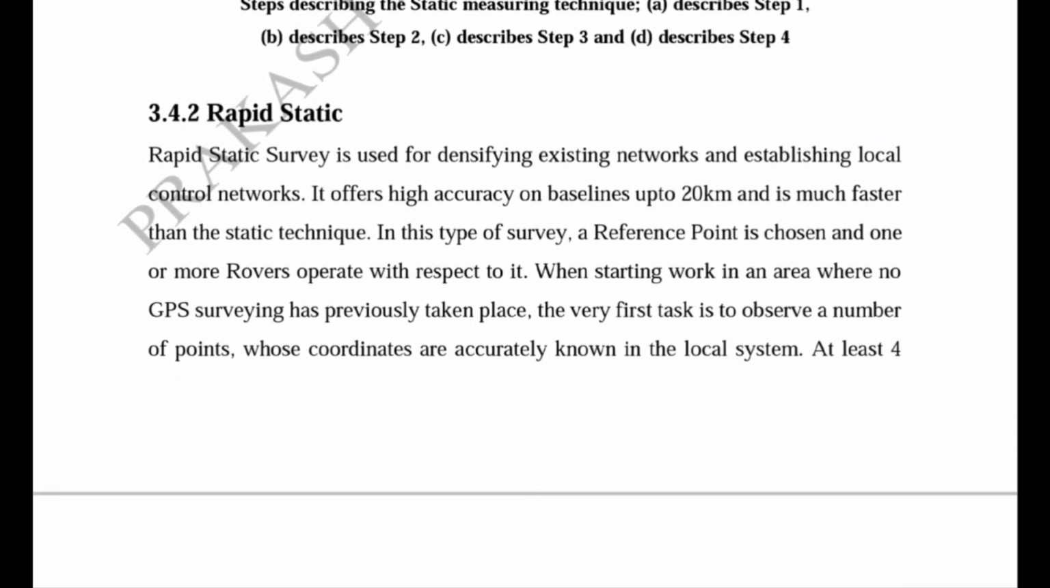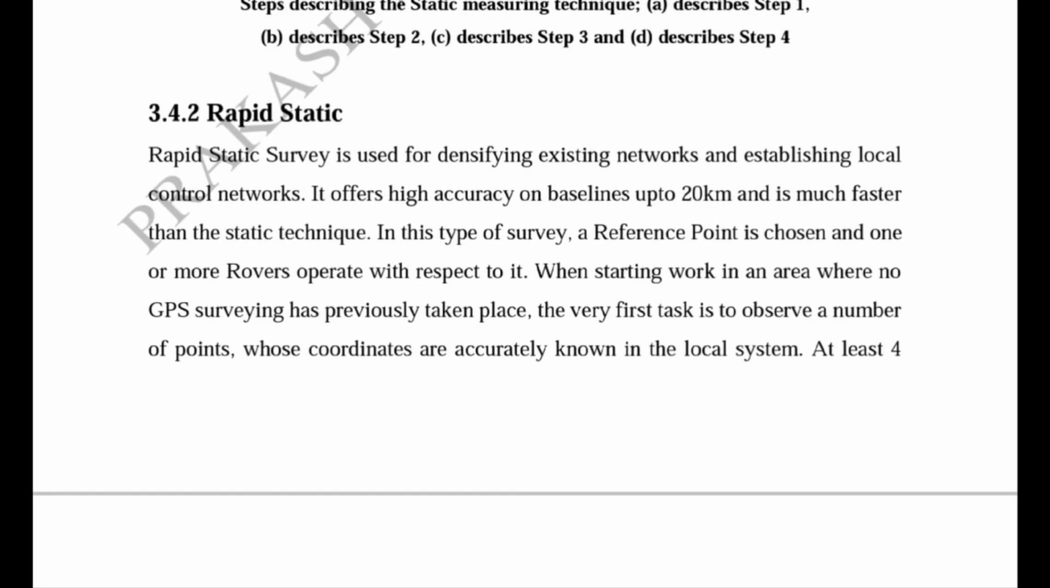Now the second technique is rapid static, and it is generally used for densifying existing networks and establishing local control networks. This is performed with higher accuracy on baselines up to 20 km, meaning not more than 20 km. So it is much faster than the static technique. In this type of survey, a reference point is chosen and one or more rover receivers operate with respect to it. It has the same principle as the static surveying technique, and it is performed where no GPS surveying has taken place.